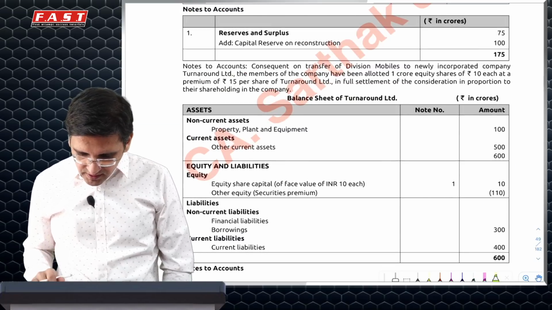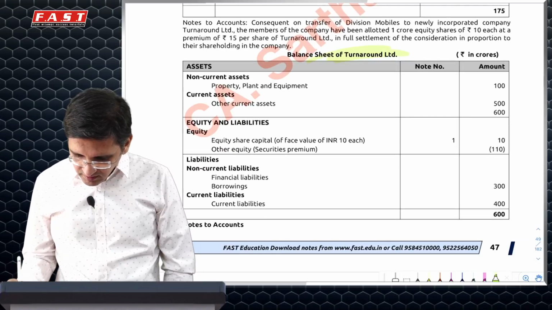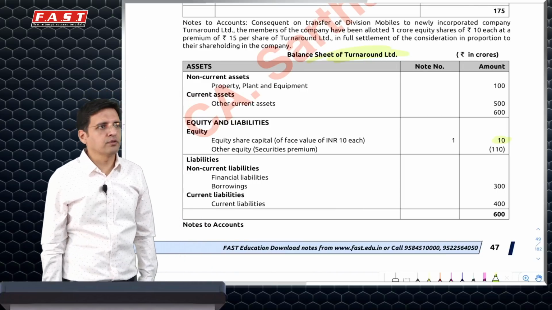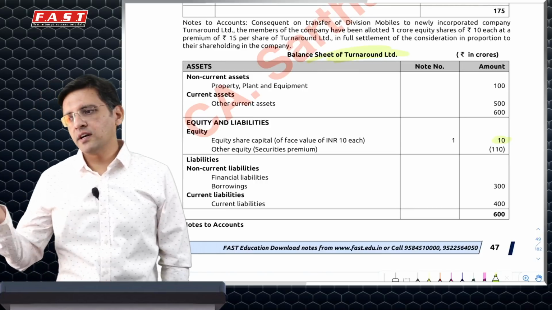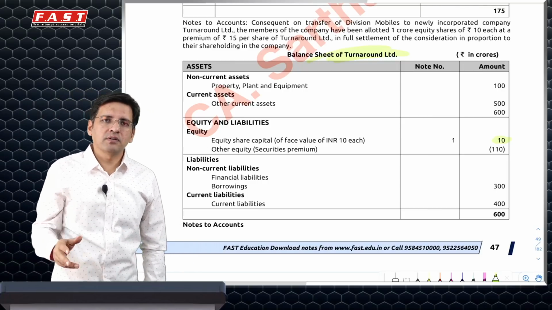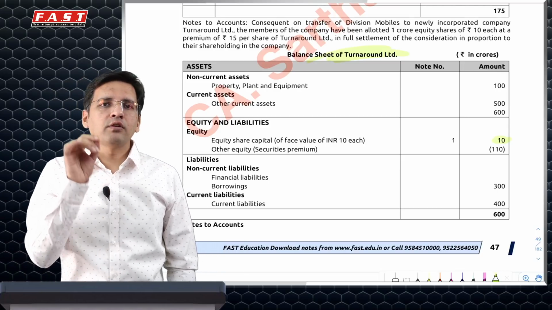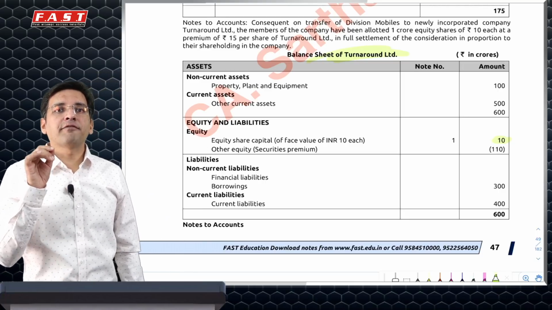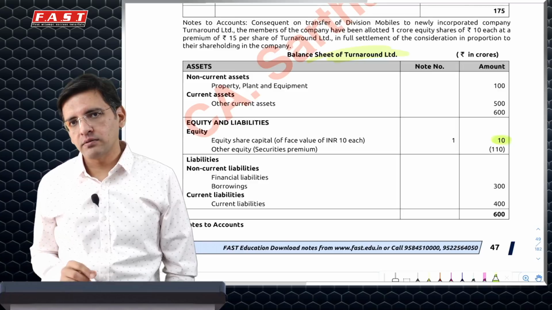Now in this particular case, the new company is Turnaround Limited. In the new company Turnaround Limited, will the assets be recognized at fair values? The answer is no, because ultimately the control lies with the same set of owners, because you have transferred it and the shares are given to the members of my company. So the owners of Turnaround are also the owners of the existing company. So it is actually a case of demerger where you do not use any fair value, and that is why the shares are also recognized at nominal value. Because there is no change in control, the consideration will be recognized at face value and not at fair value, and that is why we have not recognized any security premium of 15 crores.